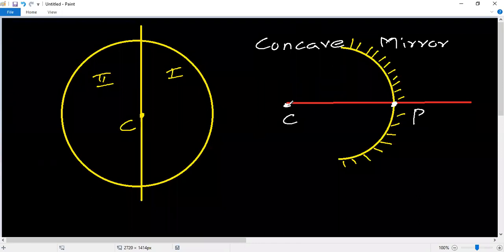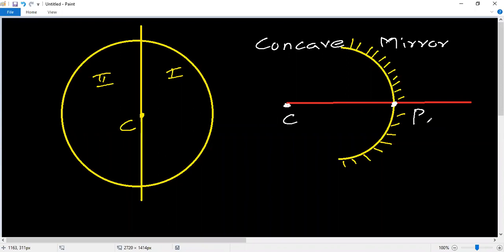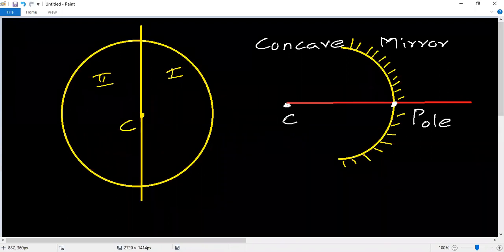The midpoint of the mirror is called the pole. Next, the line joining the center of curvature and the pole is called the principal axis. This line P to C is the principal axis.